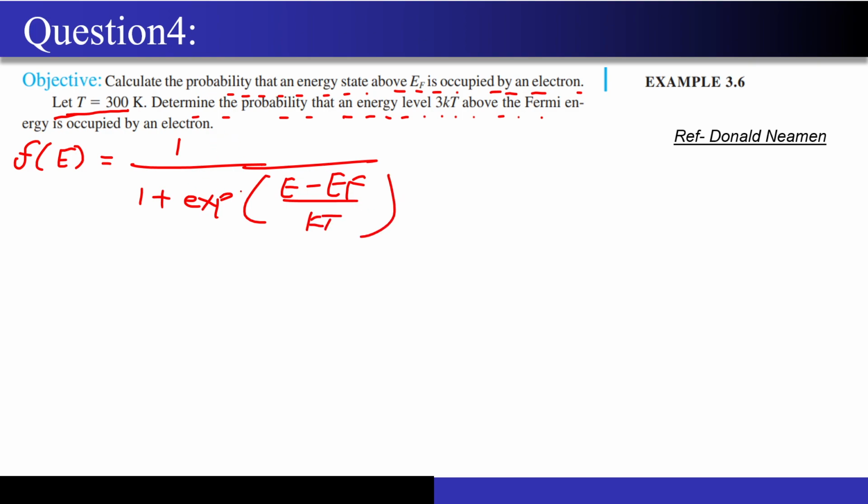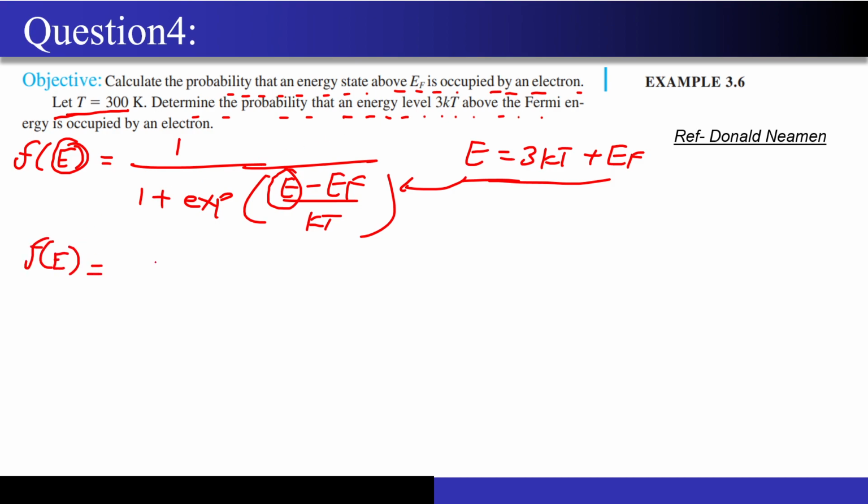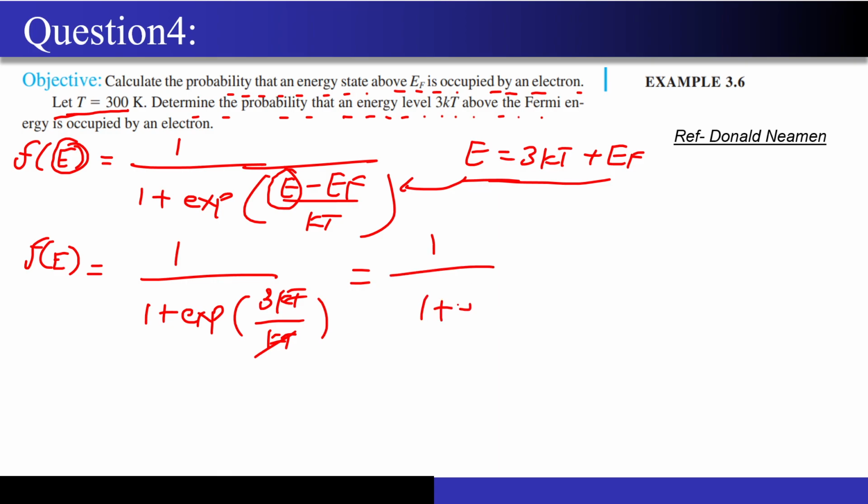This gives the probability at a particular energy level. And what is that energy level? That energy level is 3 kT above my Fermi energy level. So from that statement I have written this equation. Now I will put this in and see what we get. F of E is 1 upon 1 plus exponential of E minus EF, which is 3 kT, divided by kT. So this becomes exponential cube: 1 upon 1 plus e cube.